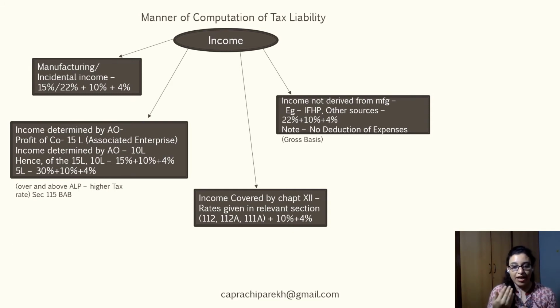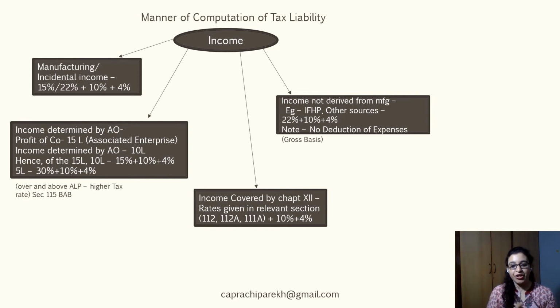Talking of income derived from other sources, which would be income from house property and income from other sources, instead of 15%, the tax rate applicable would be 22%, increased by the mandatory surcharge at 10%, further increased by the higher education cess at 4%.